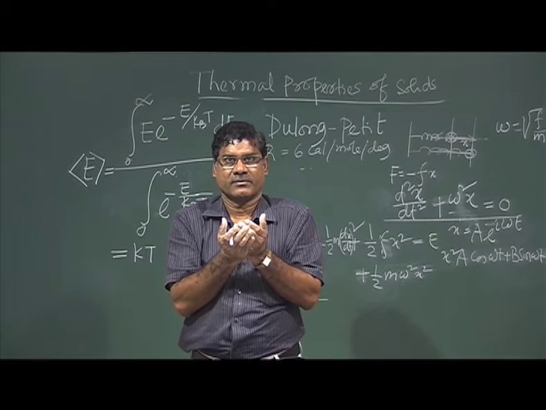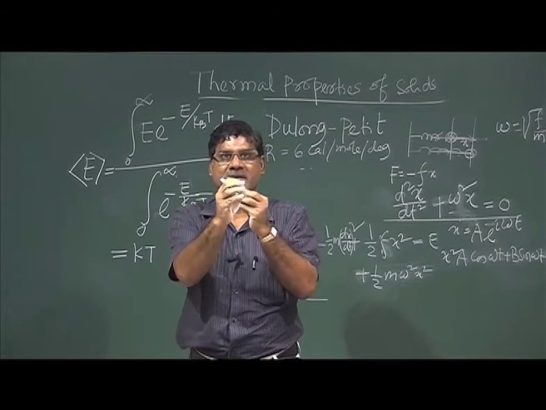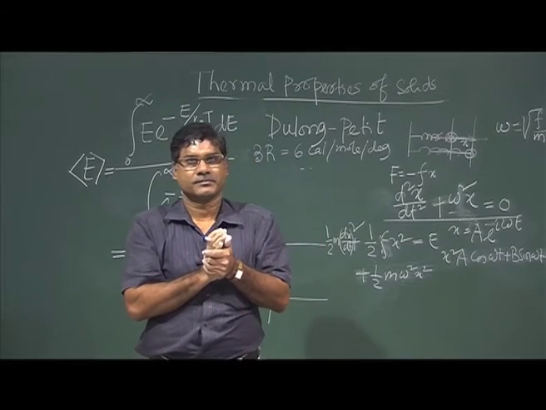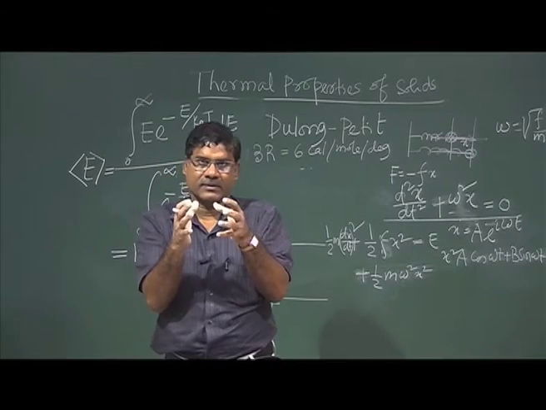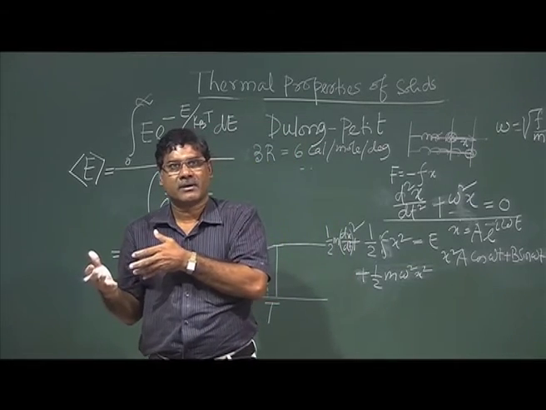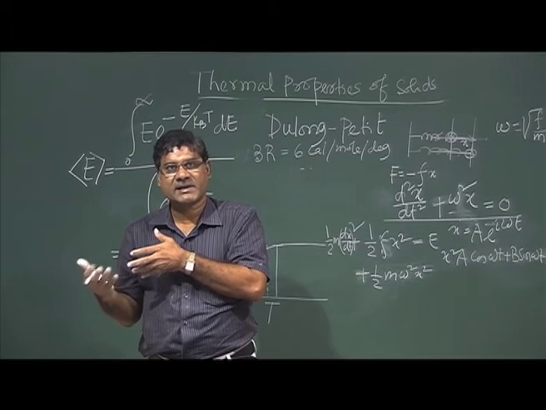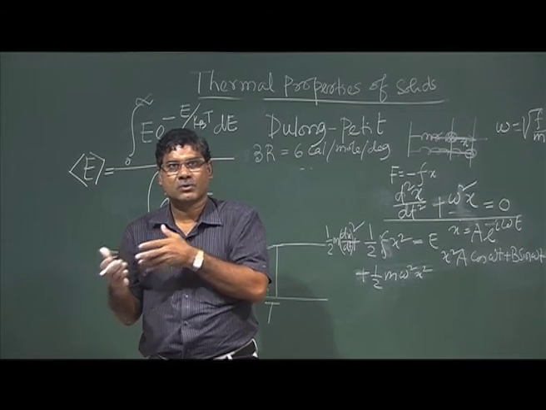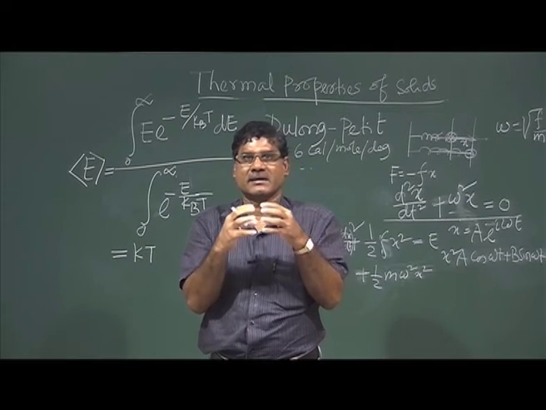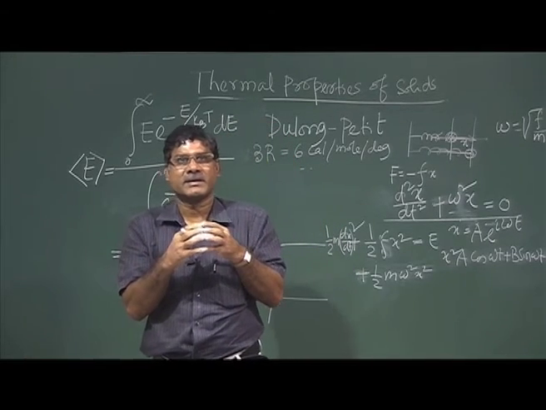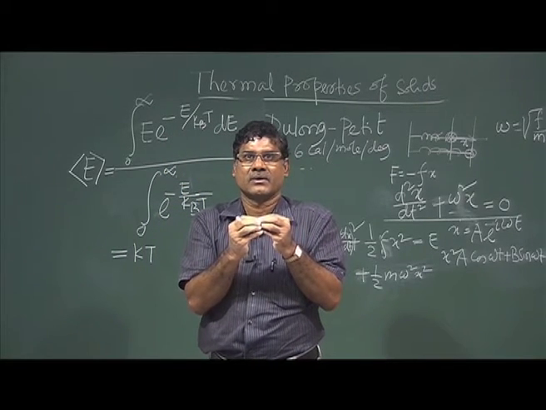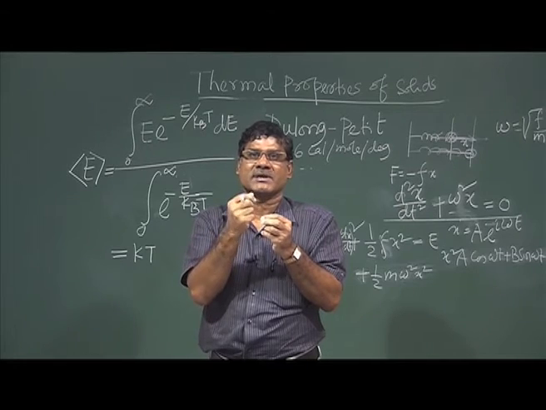So for 3 degrees of freedom, this energy is 3/2 kT, that is for kinetic energy, and that is also for potential energy. So in total, for one particle you will get the energy 3kT, because it has 3 degrees of freedom: kinetic energy half kT and potential energy half kT.